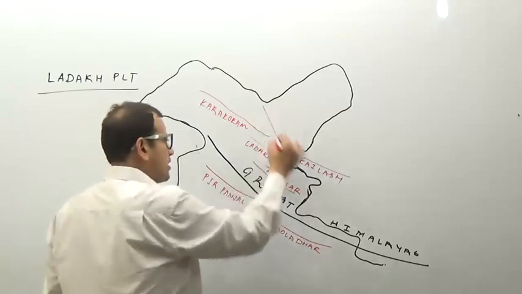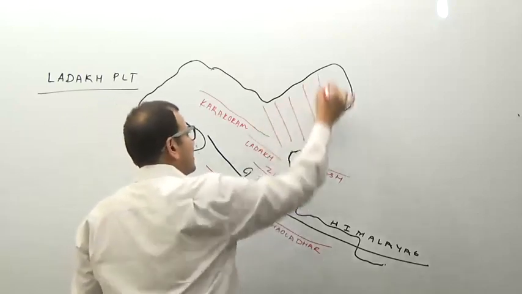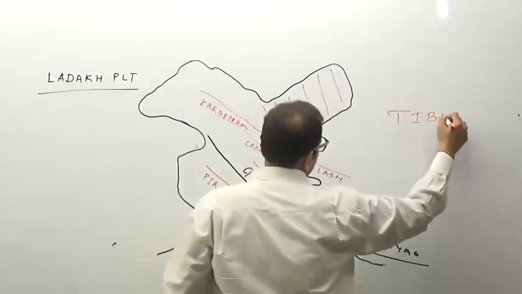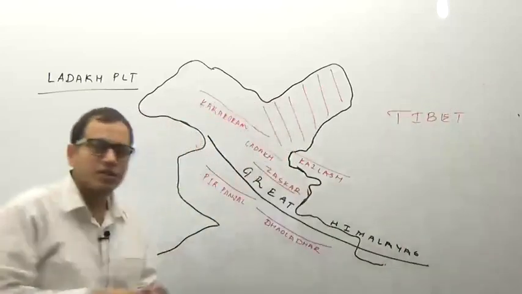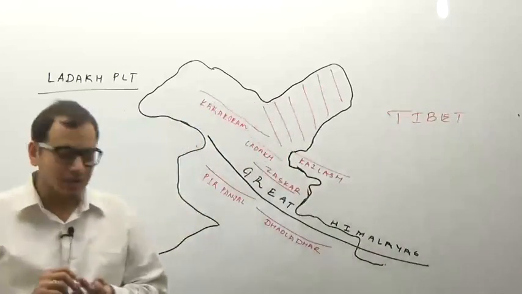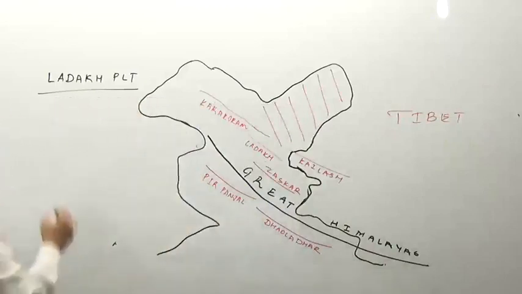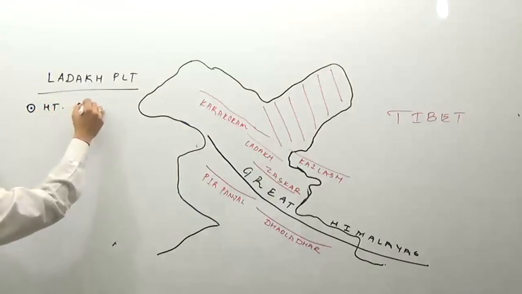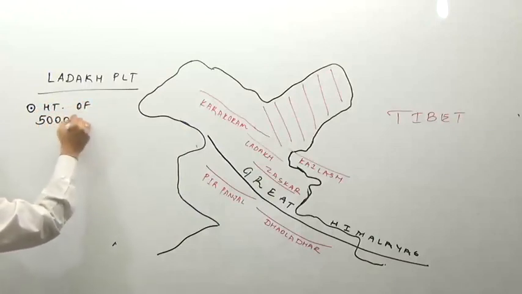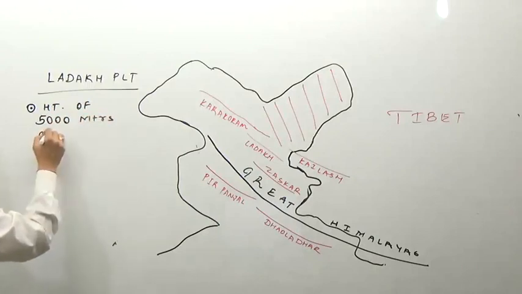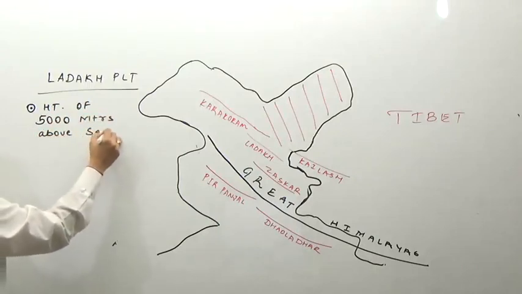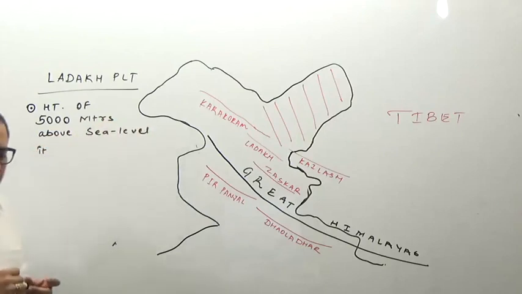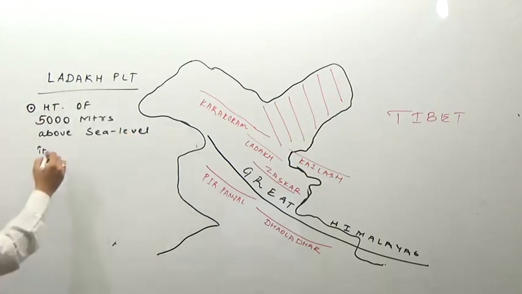Now this plateau region here is what is known as the Ladakh Plateau, and obviously its continuation here is the Tibetan Plateau region. Its continuation here is the Tibetan region. So what is important of the Ladakh Plateau region? It is lying at 5,000 meters above the sea level, at the height of 5,000 meters above the sea level. It is the highest plateau in the Indian Union.